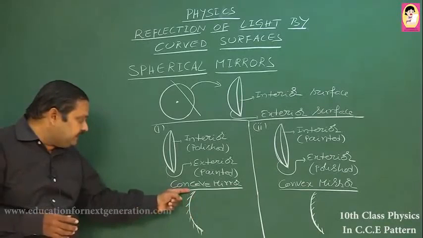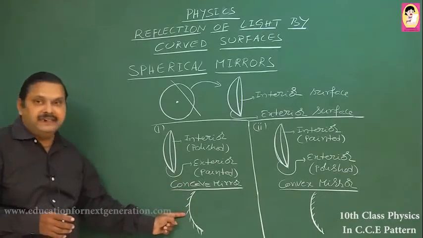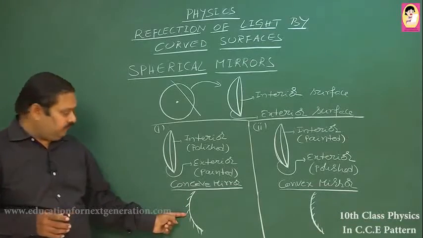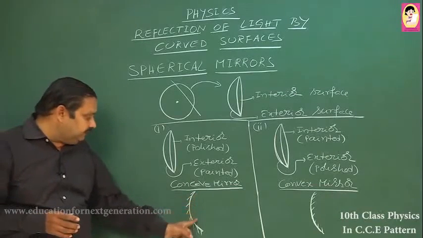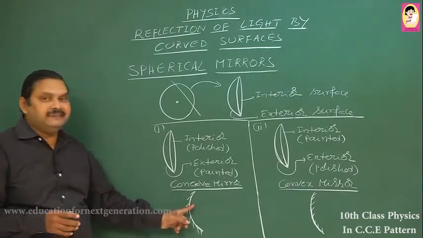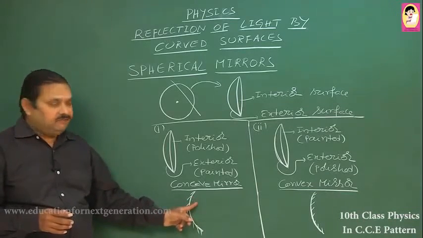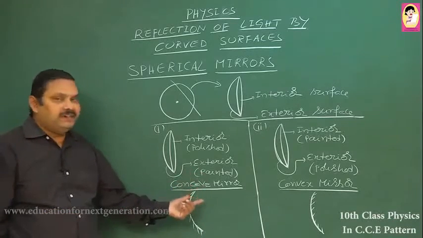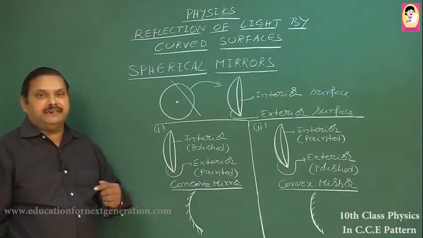Here the shaded region indicates the exterior surface, which is non-reflecting, whereas the interior surface is without shading, which indicates it is the reflecting surface. This is a simple way to represent a concave mirror while drawing ray diagrams.